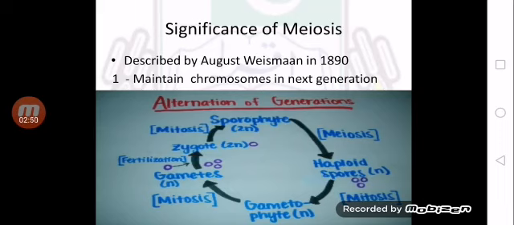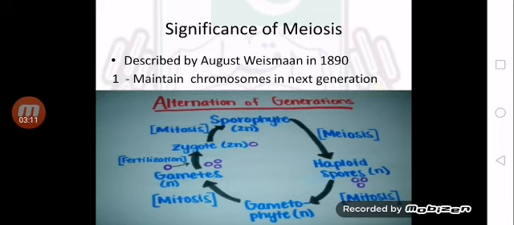And why is gametophyte generation known as so? Because it produces gametes. So gametophyte generation produces haploid gametes through mitosis. By mitosis, not by meiosis, because meiosis has already taken place at the time of spore formation.